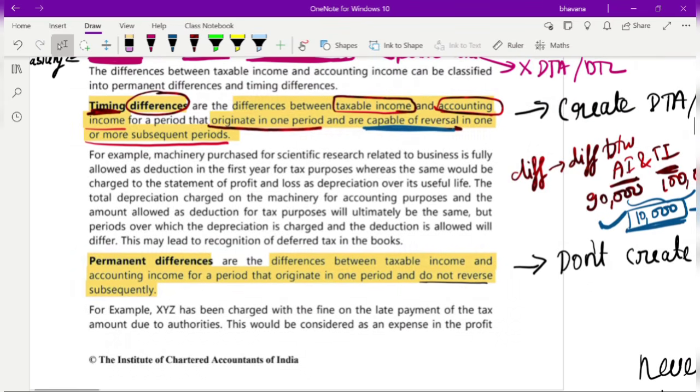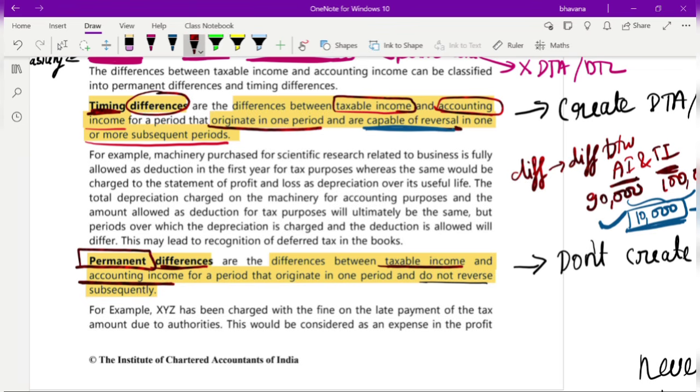Now that you have understood timing difference, it is very easy to understand permanent difference. There is a difference between your taxable income and your accounting income, and it is for a period. Now what does the word permanent mean here?